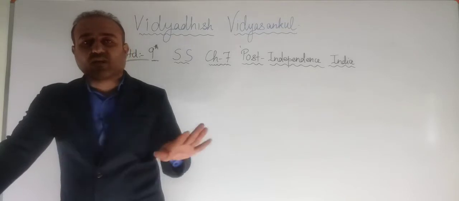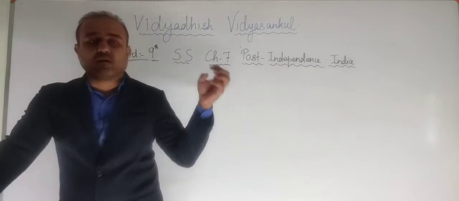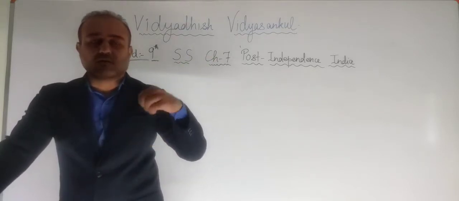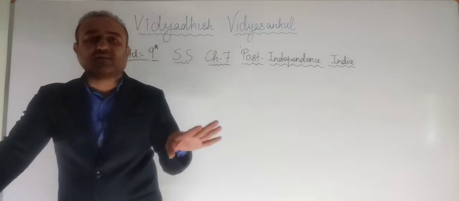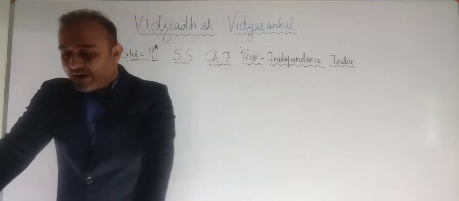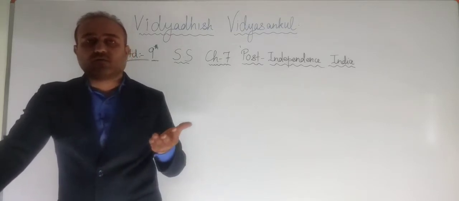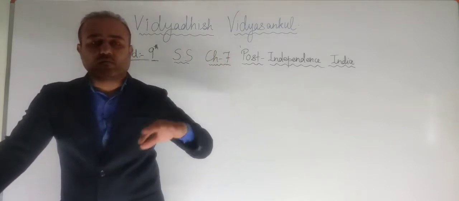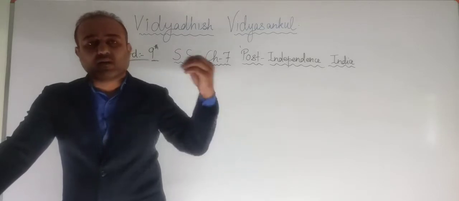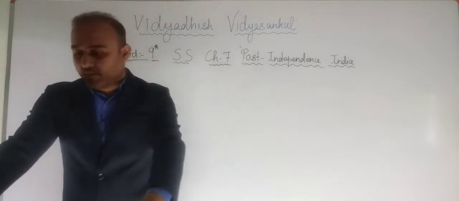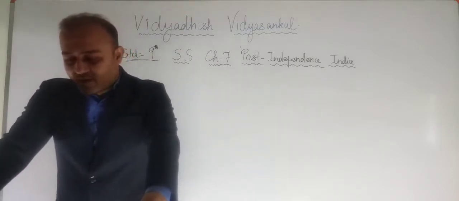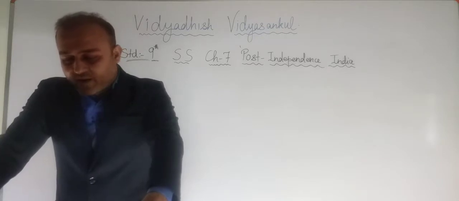Dissolved means it was nullified. That means the status that was given earlier was cancelled. Amendments were made. Amendments means changes. So whatever decision was taken earlier, the states which were formed earlier, in that again the changes were made. Right, so amendments were made in the first appendix.